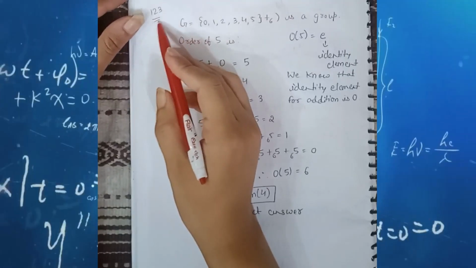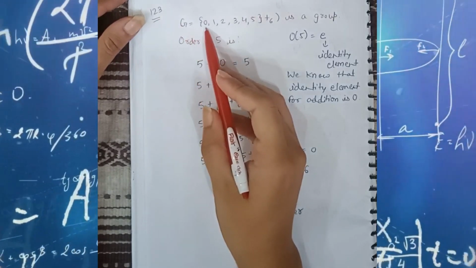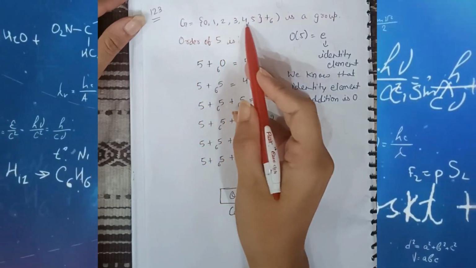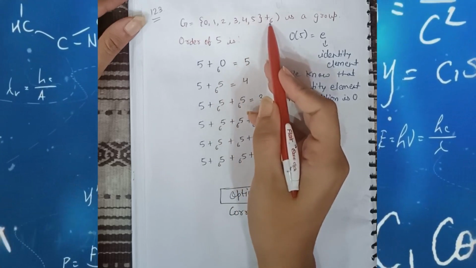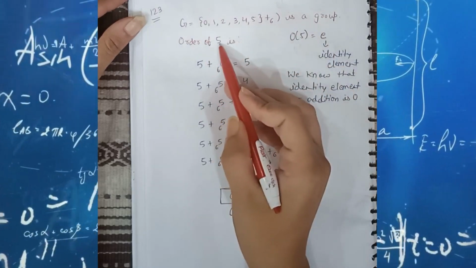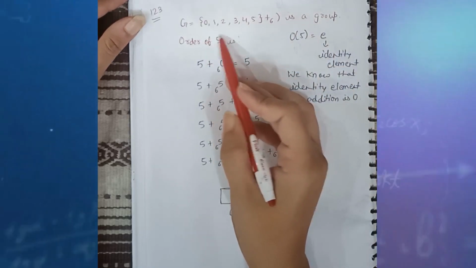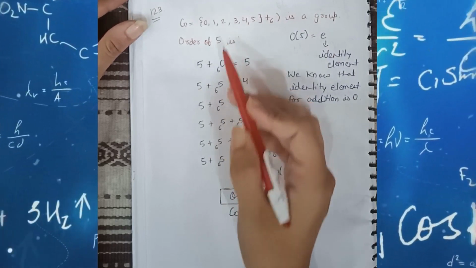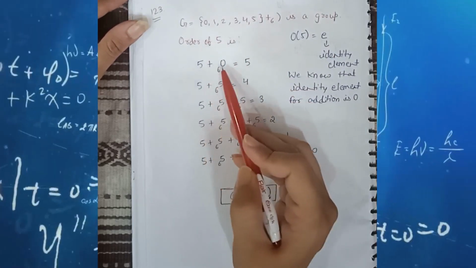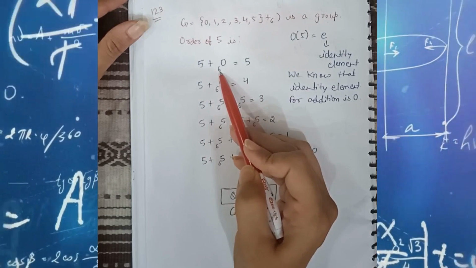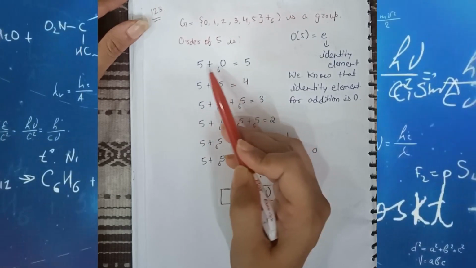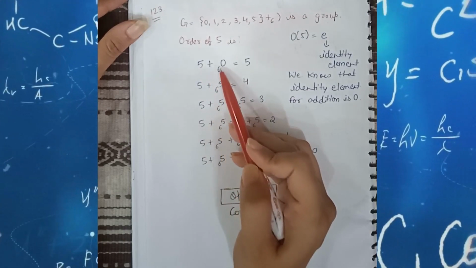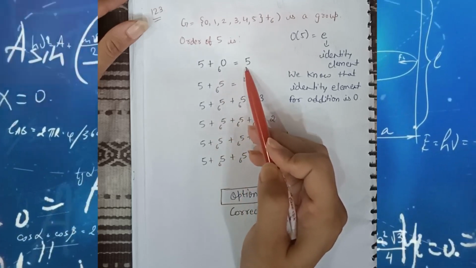This is question 123. G is equal to 0, 1, 2, 3, 4, 5. Addition modulo 6 is a group. We have to find out the order of 5. Students, for finding the order of 5, we have to start from 0. 5 plus 0 modulo 6. Now, how do we find this value, students? If we add 5 and 0 and divide by 6, then the remainder will be 5.